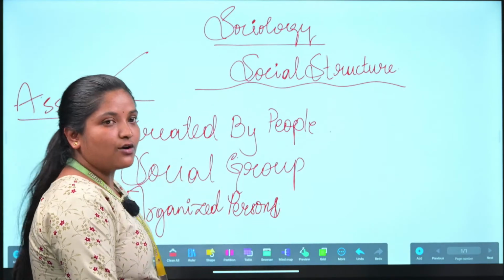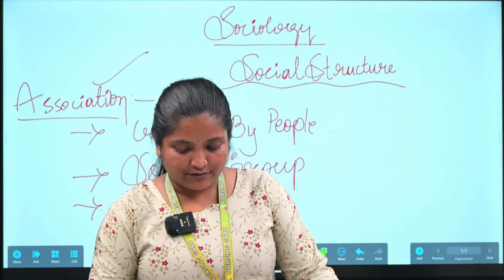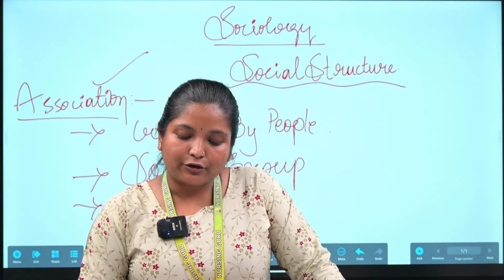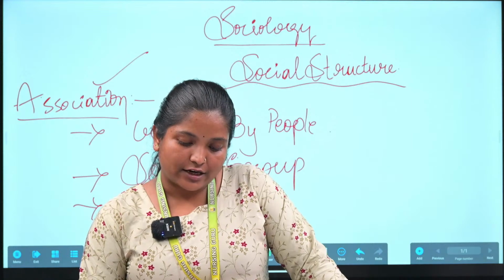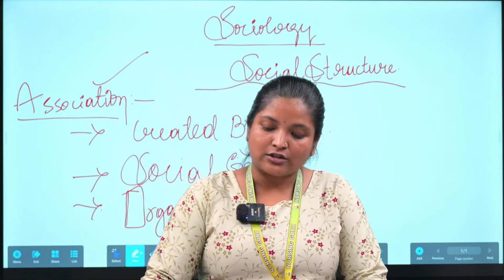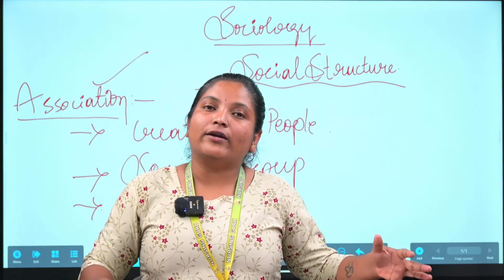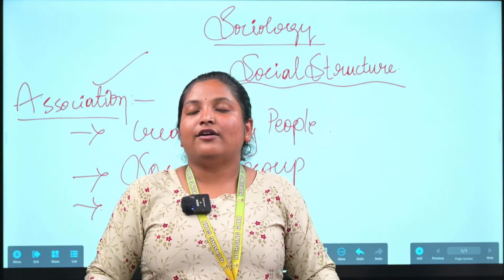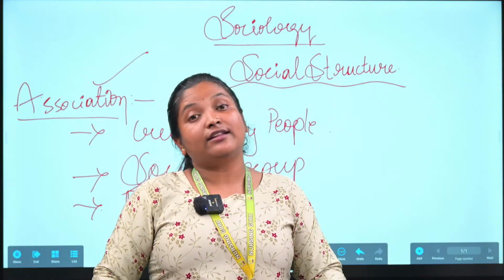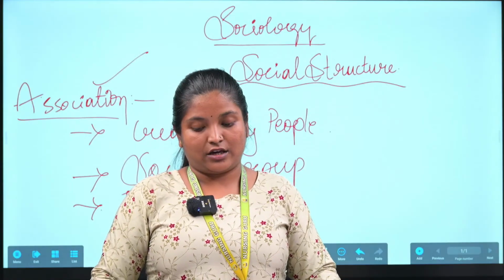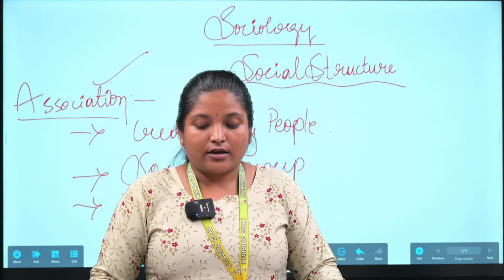When a group or collection of individuals organize themselves expressly, they are organized by themselves. If they are unorganized, then they do not belong to the association. That is the demand.